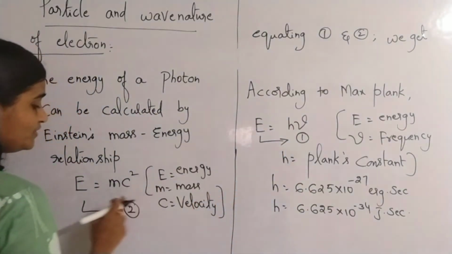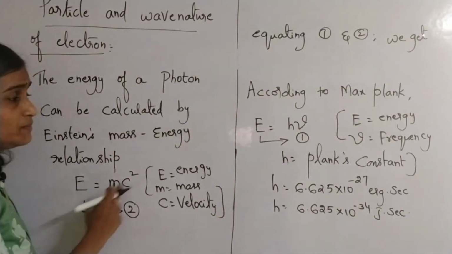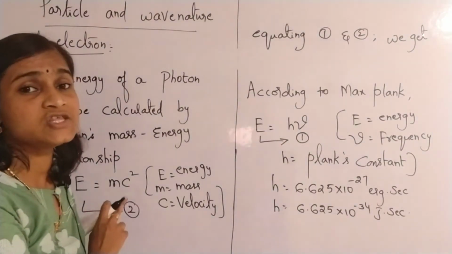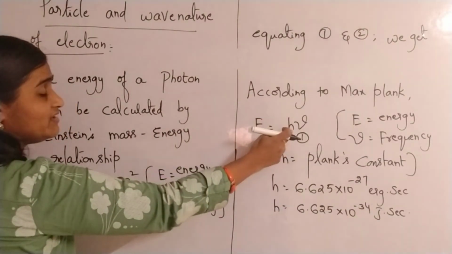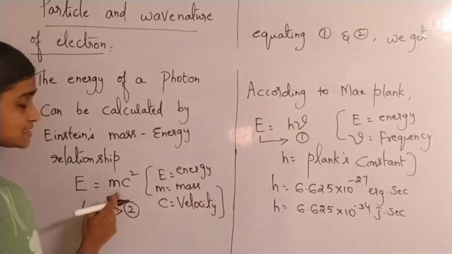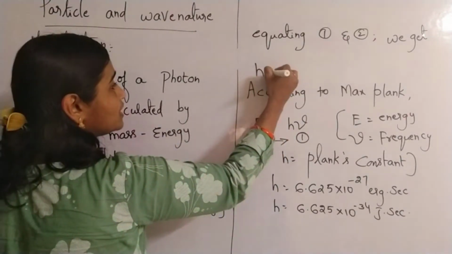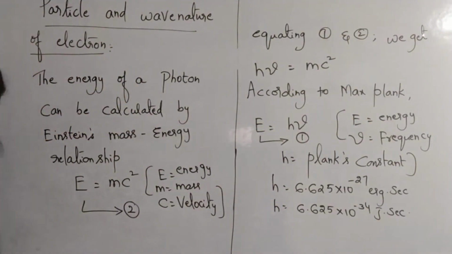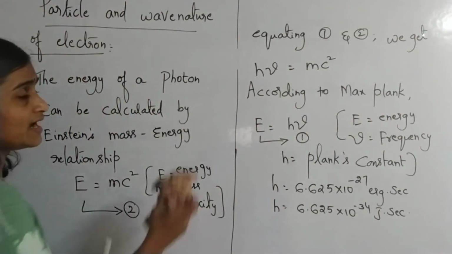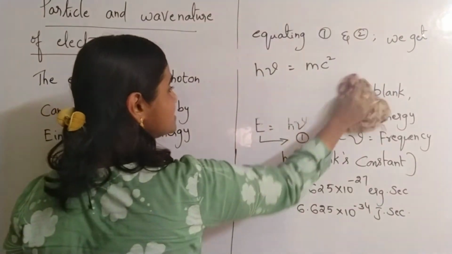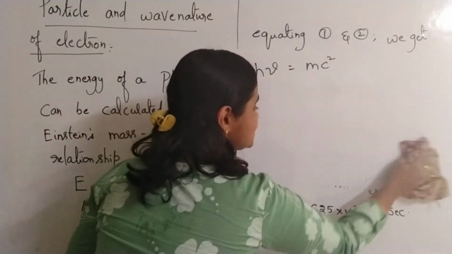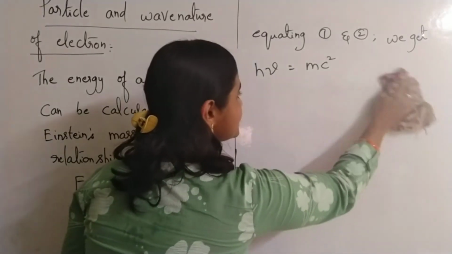h nu equals mc square, because on the left side in both we have energy E only. So we will equate only the right side. So h nu is equal to mc square. You can remember that in place of nu, you can even write c by lambda.